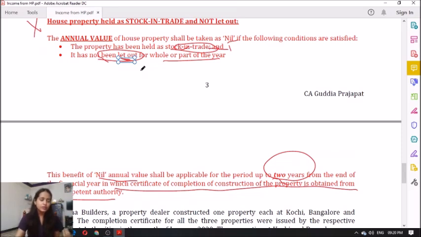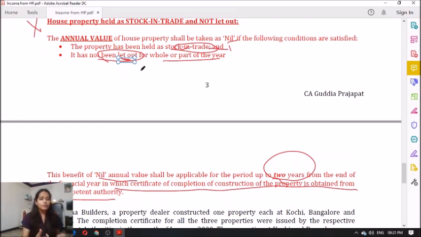In such a case, all these 7 properties shall be treated as self-occupied property, because the basic chargeability condition of section 22 is satisfied. What does section 22 say? Assessee should be the owner. Yes, the dealer is the owner because those 7 properties are not sold yet. Second condition was there should be a building. Yes, there is a building. In such a case, chargeability section 22 applies. So hence it is taxable under house property.